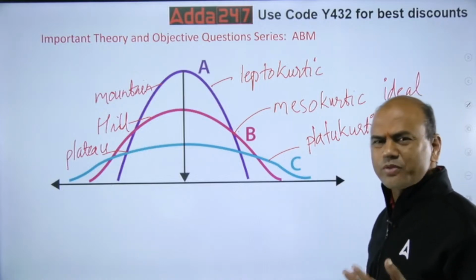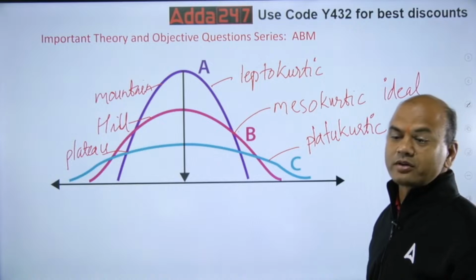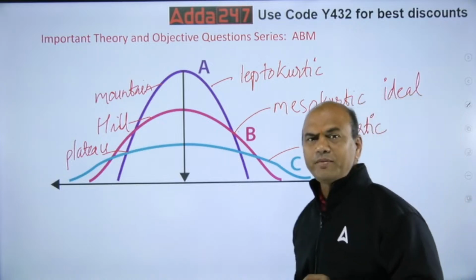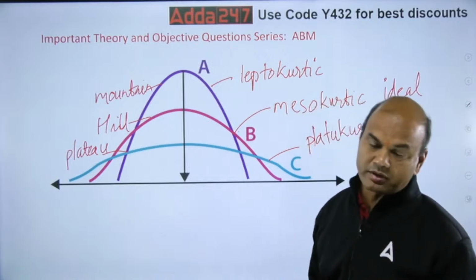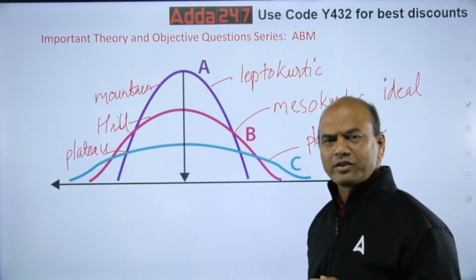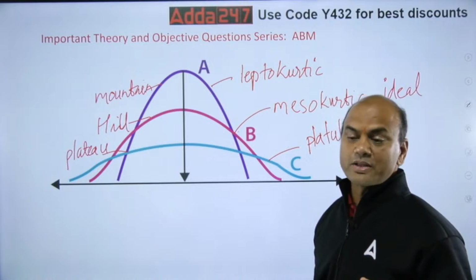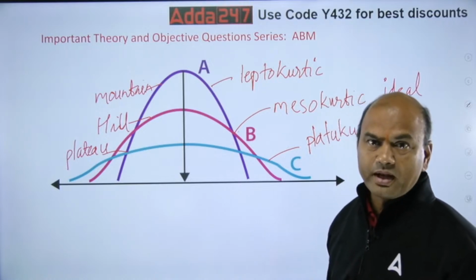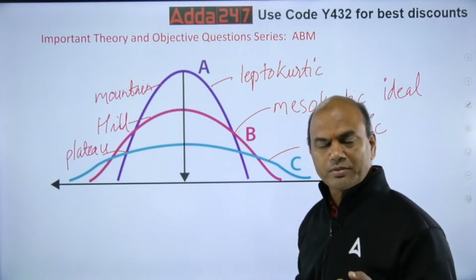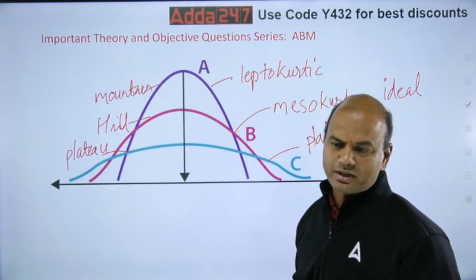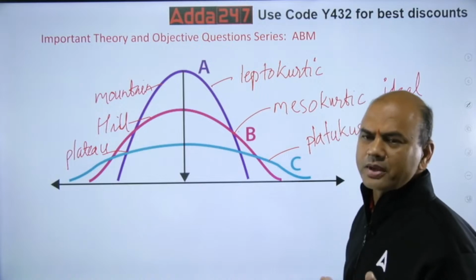There are formulae for this. There is something called beta. Beta 2, beta 4 you have for skewness and kurtosis. Right now let's not go into this. That's called beta 4, and beta 4 decides whether any curve will be leptokurtic, mesokurtic or plateaukurtic. We'll go to it whenever the topic comes.